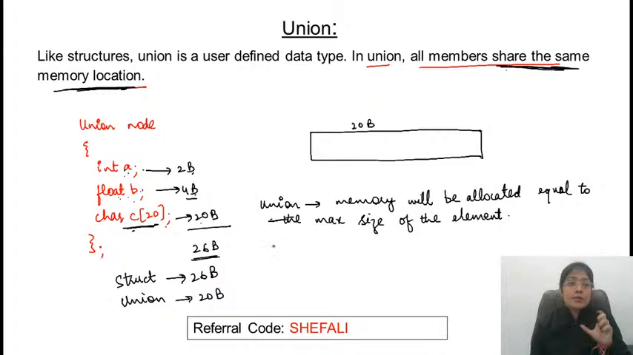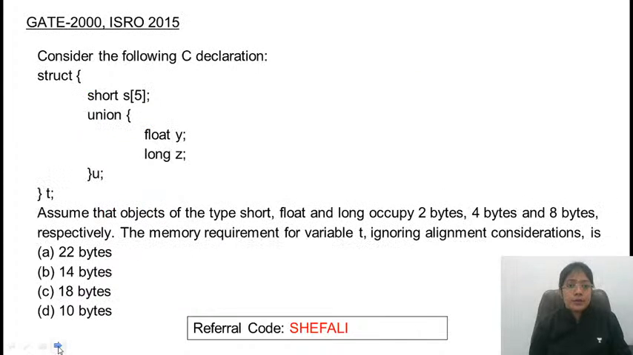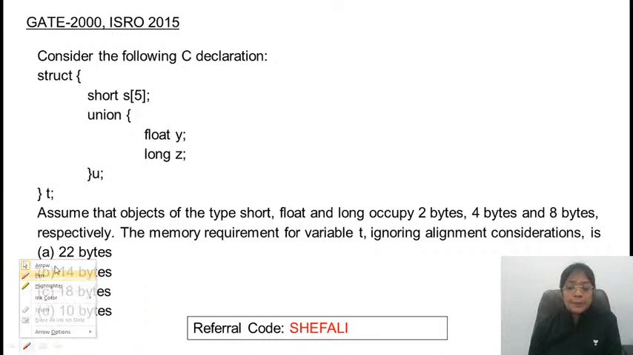So I hope that the difference between structure and union is clear. Rest everything is same. Only in memory allocation there is a difference. Any doubt on this point? So there are a few problems which are asked on the basis of structures and union. So can you write the answer for this problem?